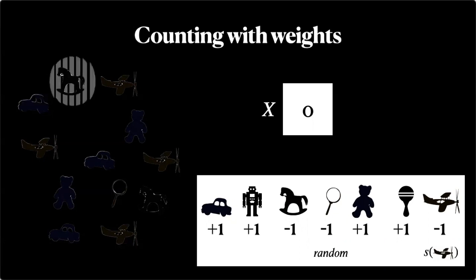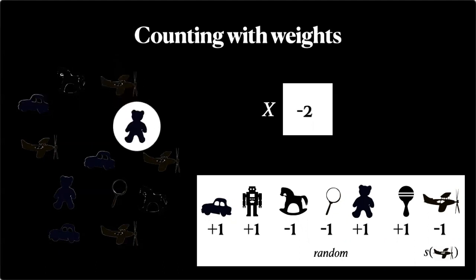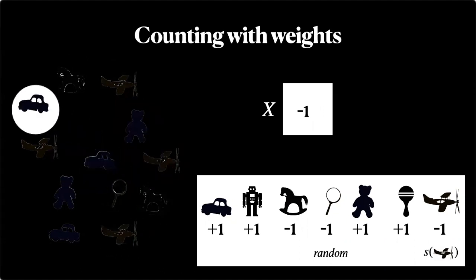Now we can kind of compute weighted sums, right? So we see the horse, its weight is -1, so we subtract 1 from the count. We see a plane, its weight is -1, so we subtract 1. We see a bear, its weight is +1, so we add 1, and so on and so forth. So we go over all the objects, add and subtract, and in the end, we end up with a weighted sum.